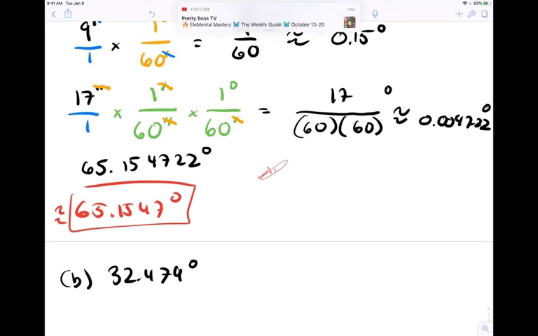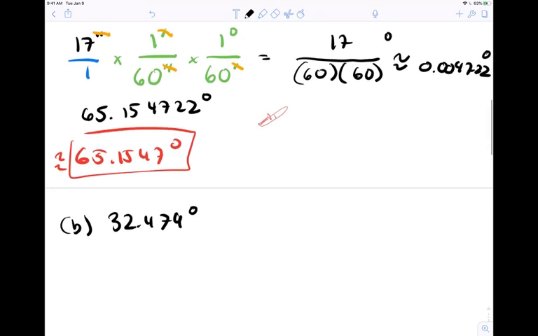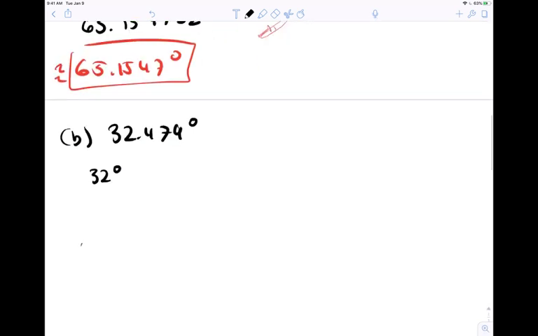All right? Let me think about how I used to do it. So I'm watching the clock. We'll probably make this the last example. So now we want to convert this to degrees, minutes, and seconds, right? Okay, so the 32, we can just let that be, right? That's 32 degrees. That's a whole number, so we let that be, right? So first we're going to focus on this 0.479 degrees. Let's convert that to minutes.